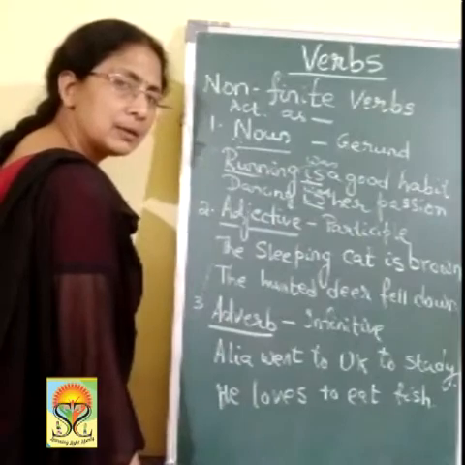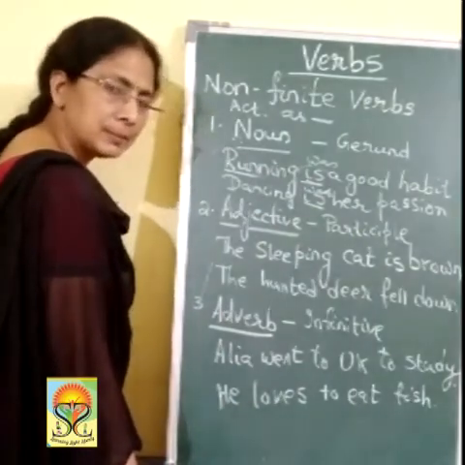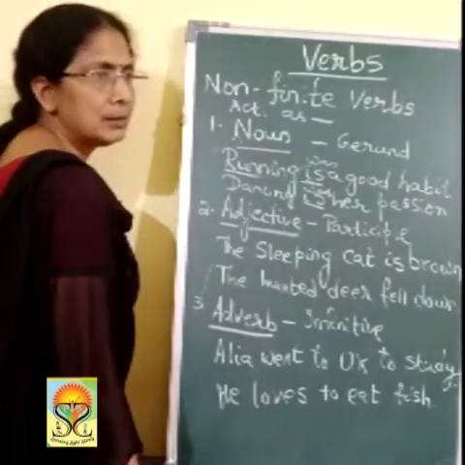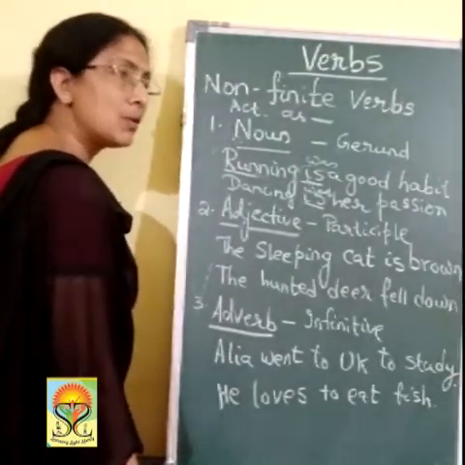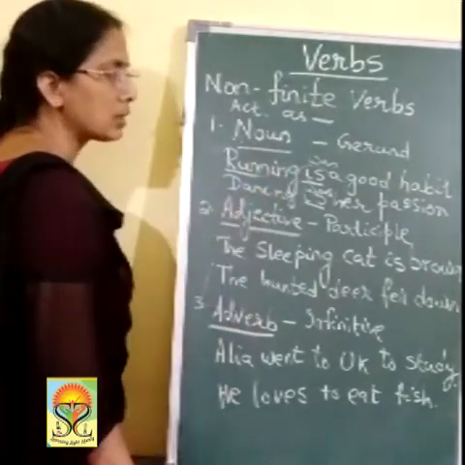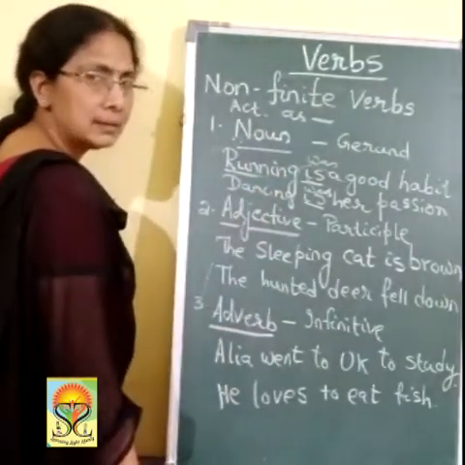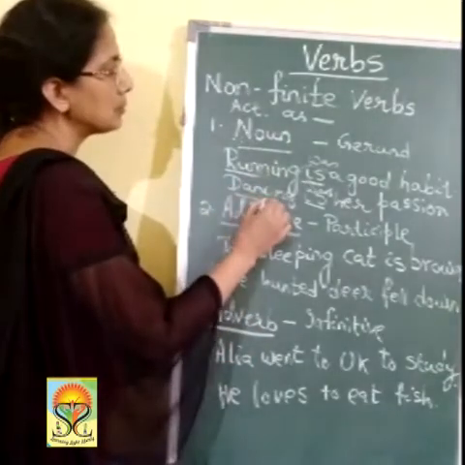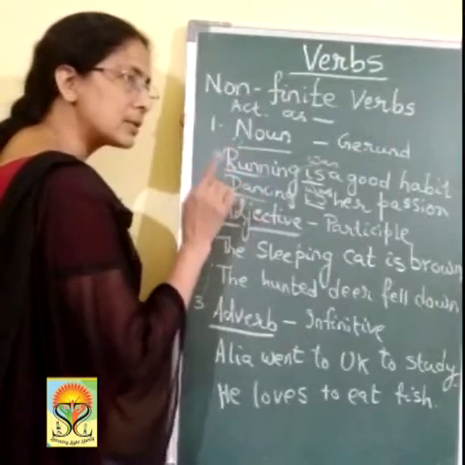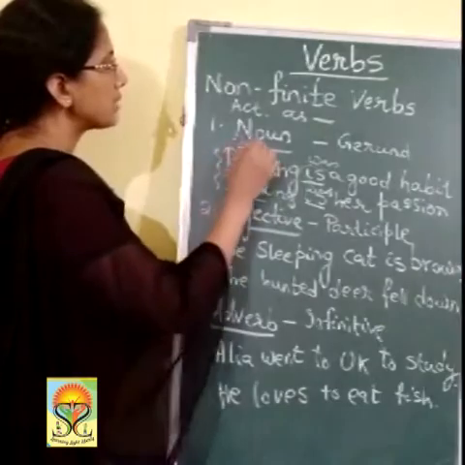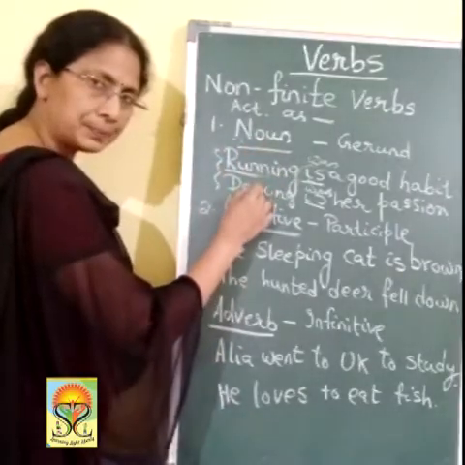It comes from the word verb. So, it is taken from the verb. But it does not act as the main verb in the sentence. It acts as a non-finite verb in the sentence. It acts as a noun in the sentence. What is her passion? Dance is her passion. So, it acts as a noun because it is a reply or answer to what? Running, dancing, these are non-finite verbs which act as a noun.